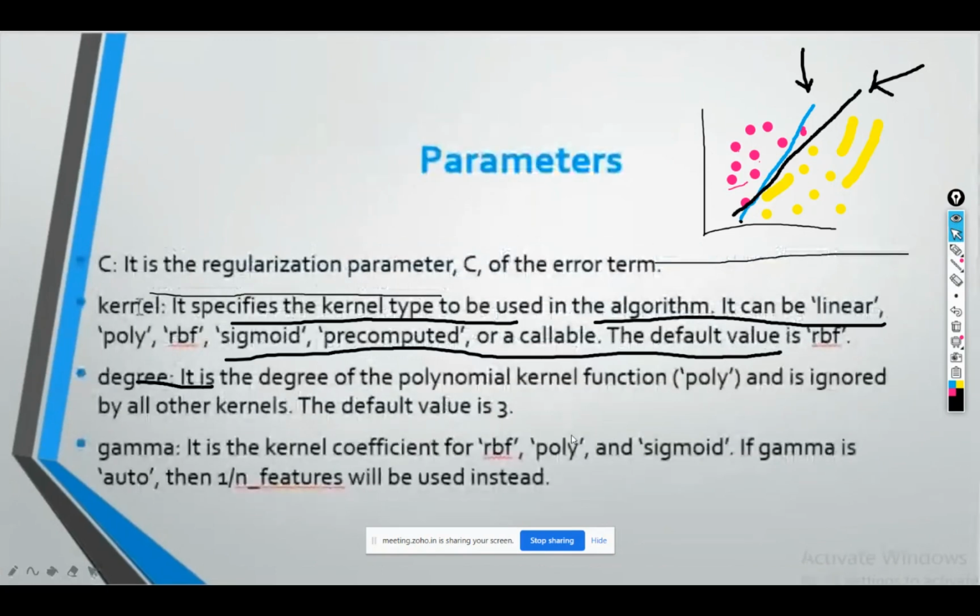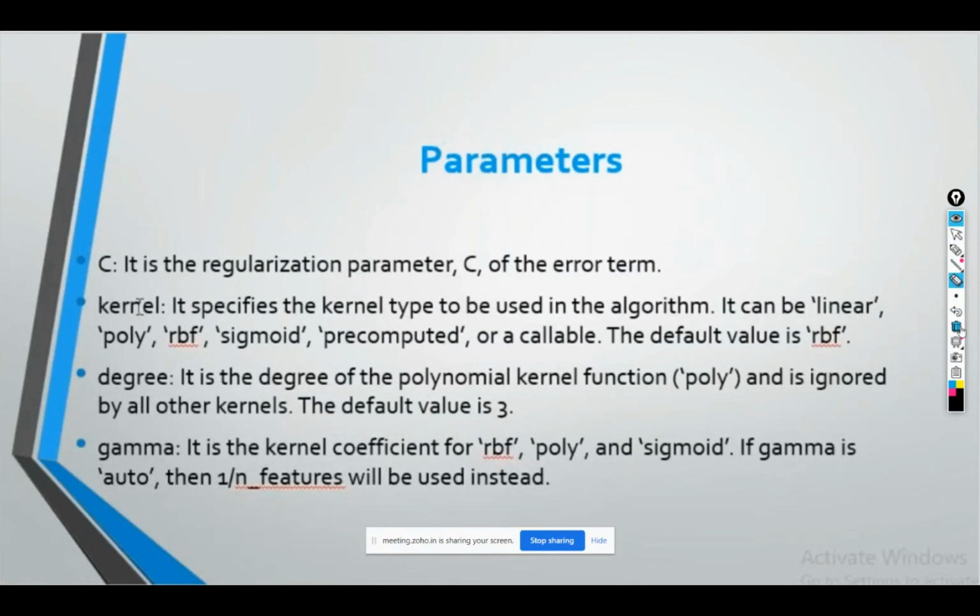Now moving on to other parameters. Apart from C, we have a parameter known as kernel. The default value of kernel is RBF.